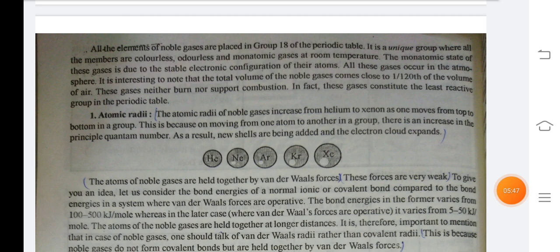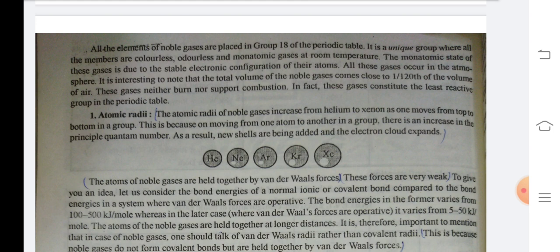All the elements of noble gases are placed in group 18 of the periodic table. It is a unique group where all the members are colorless, odorless and monoatomic gases at room temperature. The monoatomic state of these gases is due to the stable electronic configuration of their atoms. All these gases occur in the atmosphere.